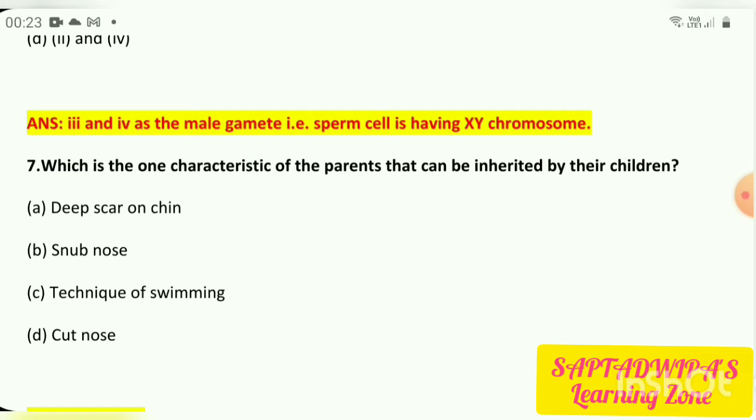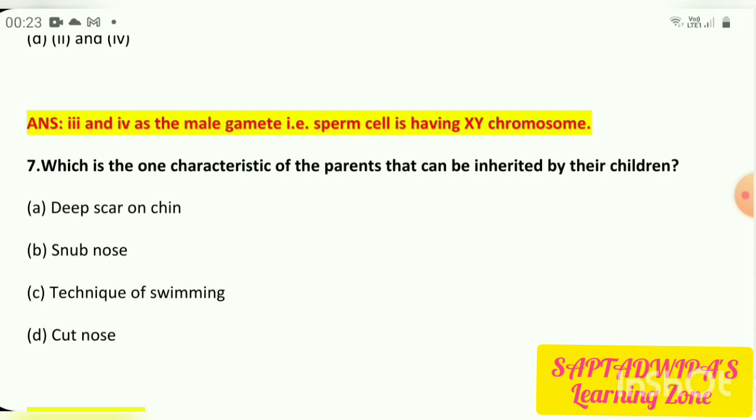Number 2, snub nose. Snub nose means the upper portion of your nose is kind of blunt. So that can be an inherited one because it is not related to any injury, that is a gene related thing only. Coming to the technique of swimming, obviously you cannot inherit technique. You can learn technique but you cannot inherit it from your parents.